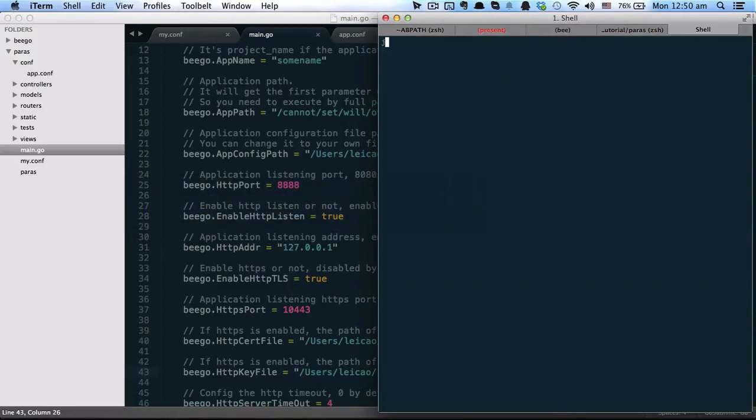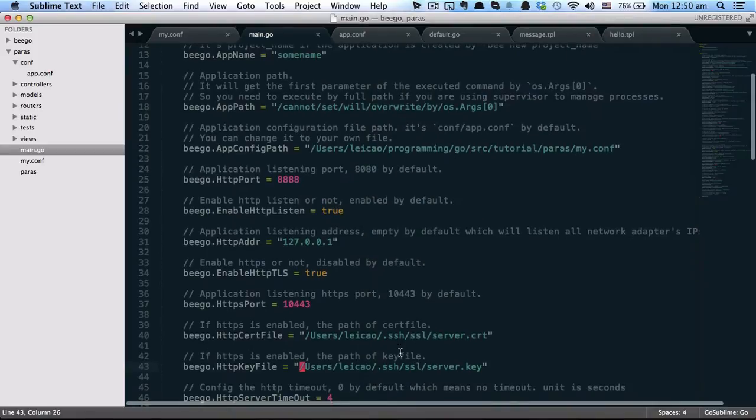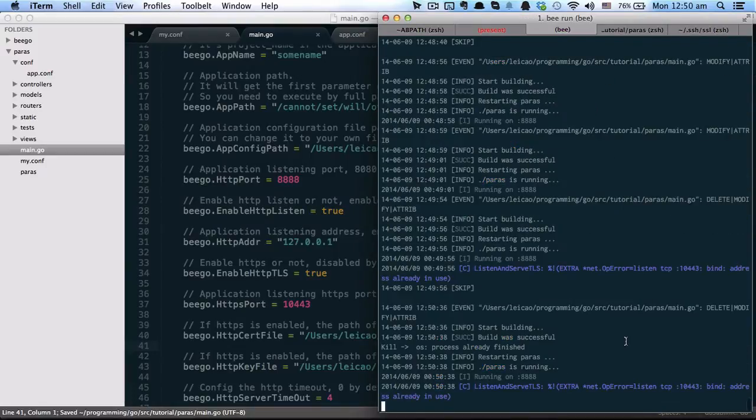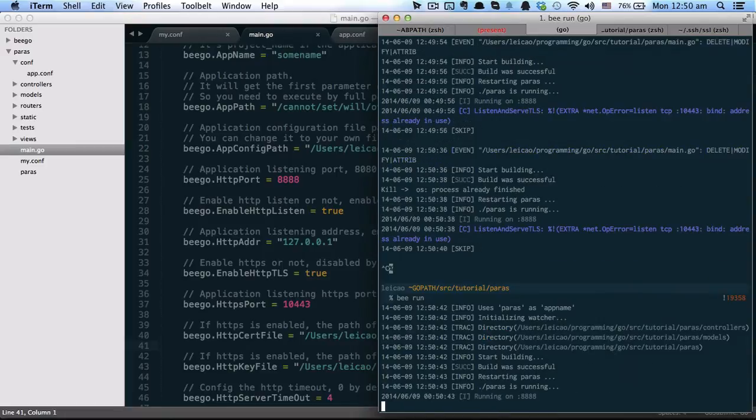You can go there and have a look. As you can see, I've already defined the certification and the key here and set it up. Now I need to run this.